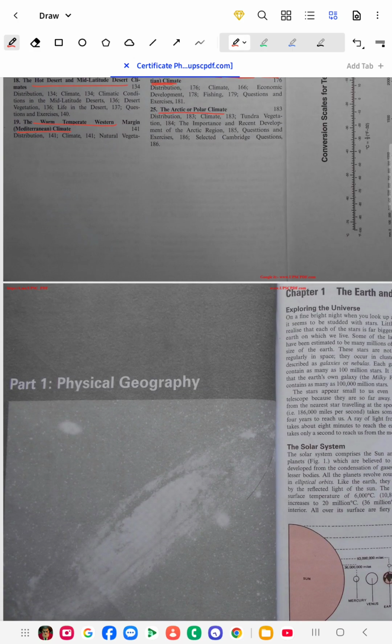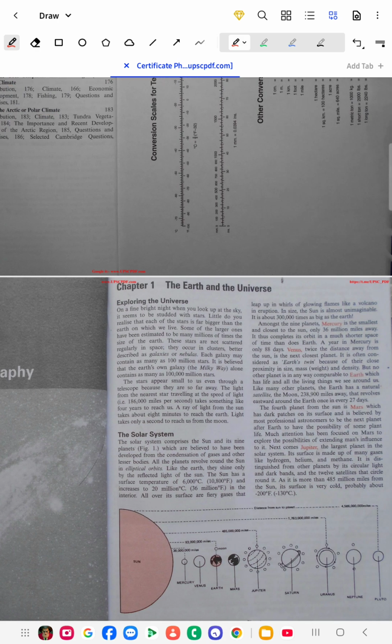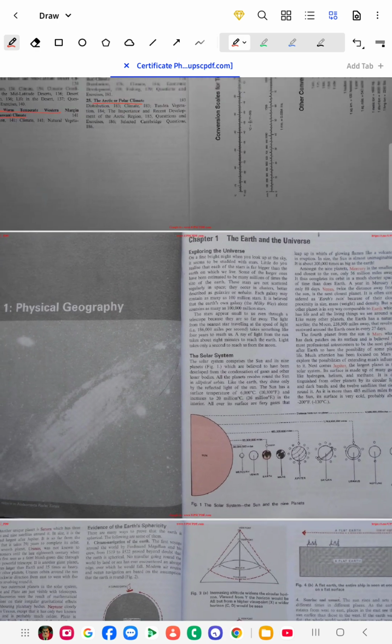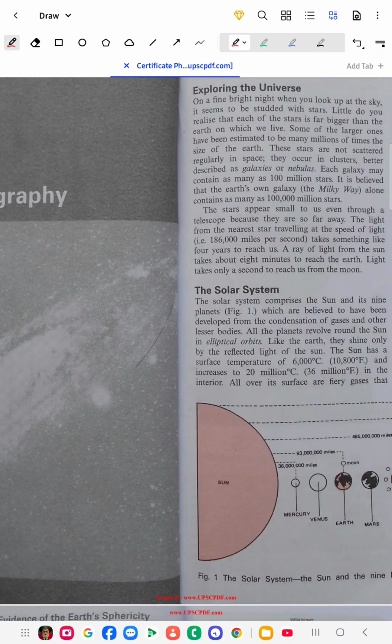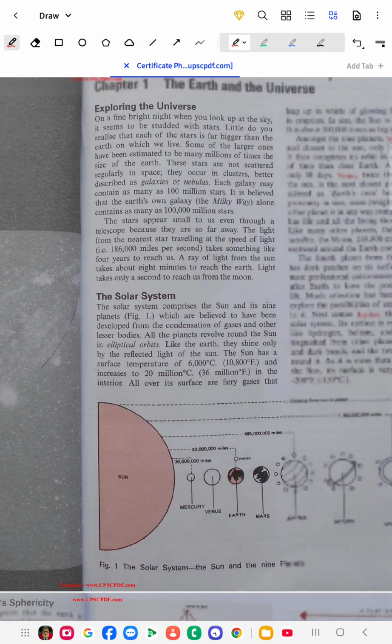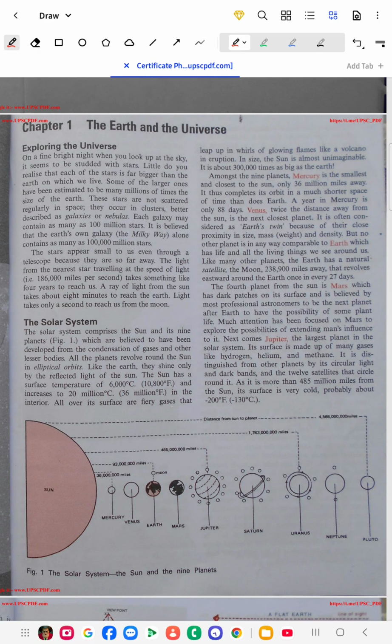Then we will start this chapter. We are going to start with the physical geography. So you can see the diagram here. This is physical geography part 1, and here we are going to learn about the universe. We know that the smallest part is the place where we live, India. India is in Asia. Asia is on Earth, and Earth is a planet of our solar system.